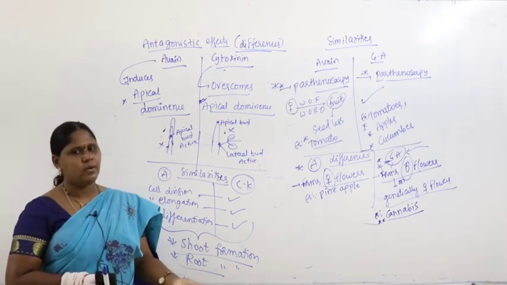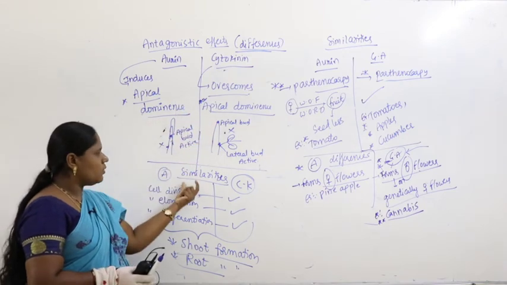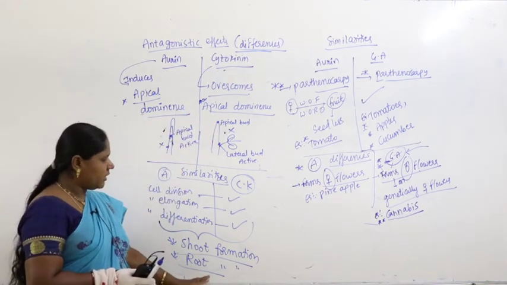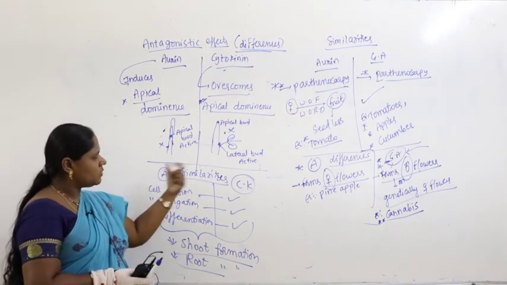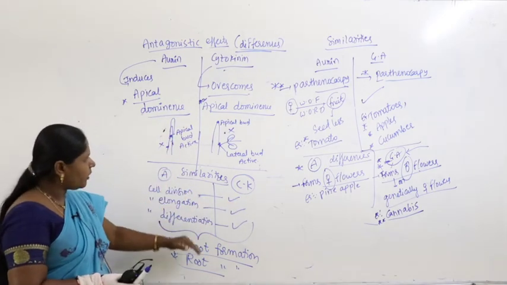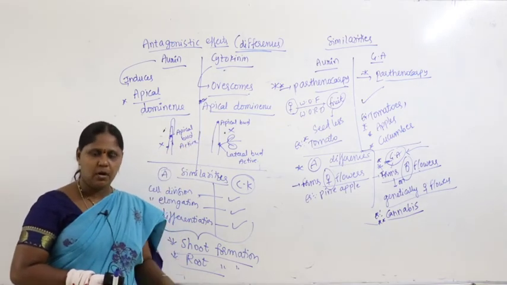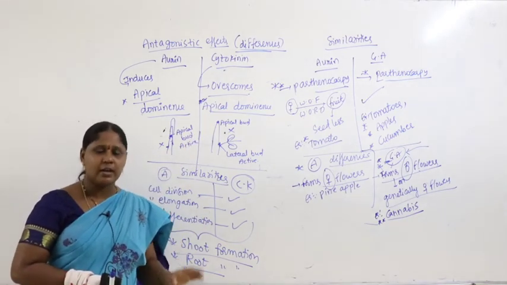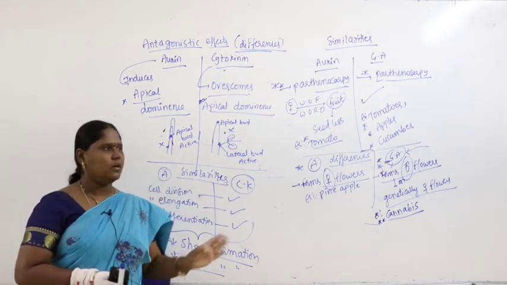Antagonistic means differences, and you can see the similarities when you keep it on paper: this is what I studied day before yesterday, this is what I studied today, these are the common points, these are the differences. When you make clear notes on paper and revise so clearly in your mind, that becomes the perfect preparation for the final NEET.